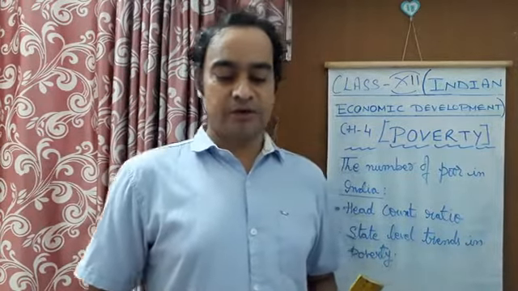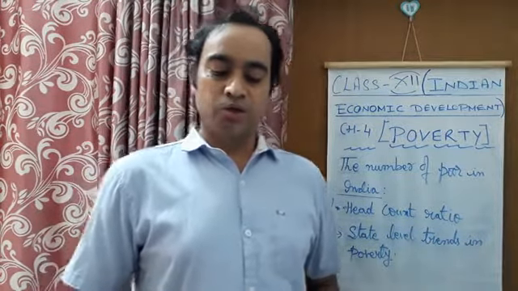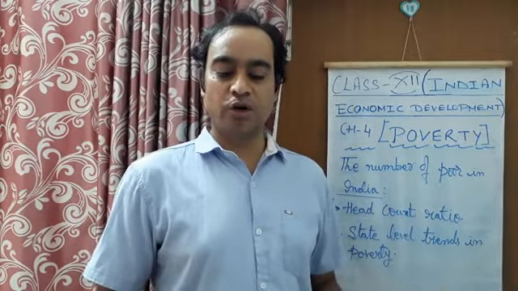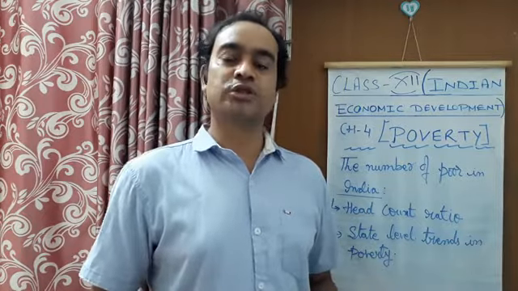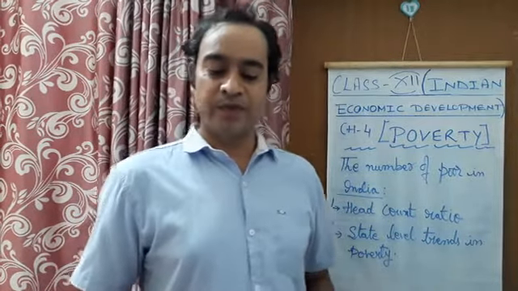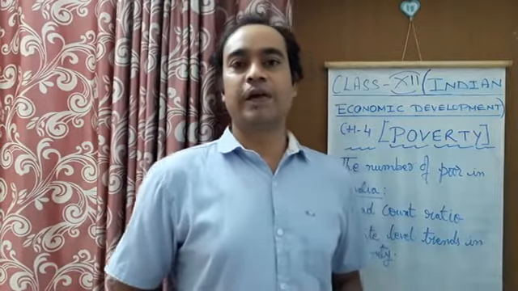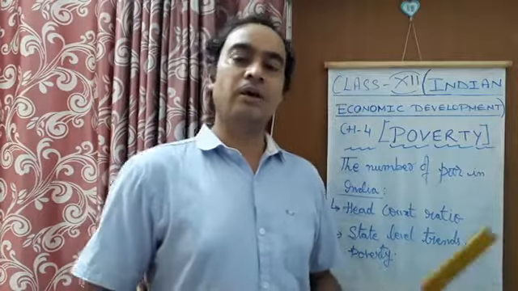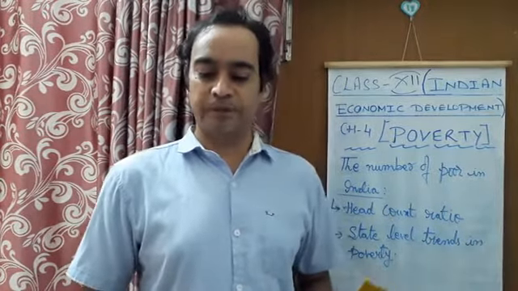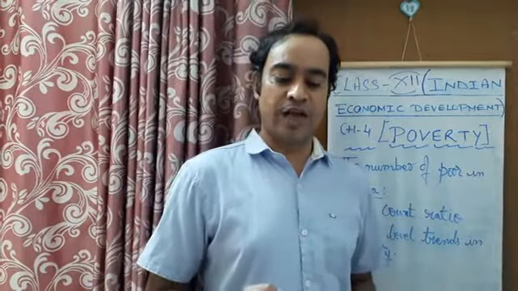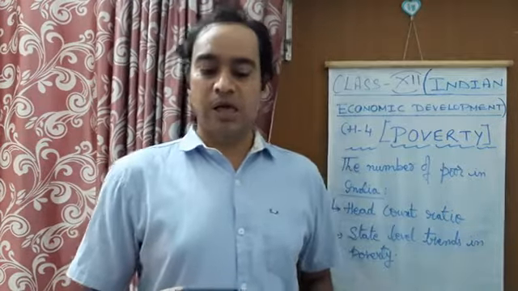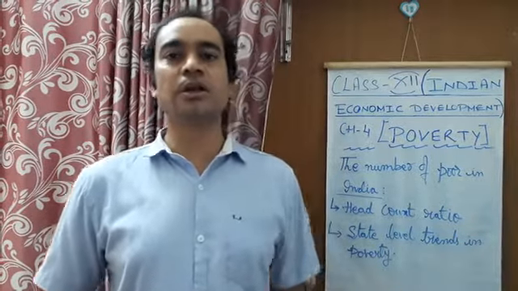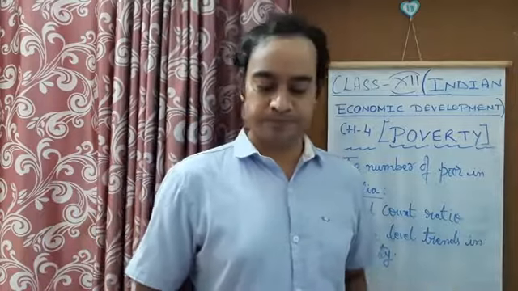Unequal distribution of wealth, as I have already told you about. So aggregate poverty is just the sum of individual poverty, and poverty is also explained by economy-wide problems. General problems which spread poverty are like low capital formation, because if production is getting low, then people are also getting fewer jobs, and they are falling into poverty. They have to face poverty. Apart from this, lack of infrastructure is also another cause, and lack of demand, pressure of population, lack of social welfare nets. These are other general problems which cause poverty.